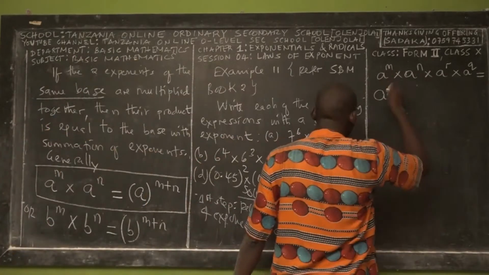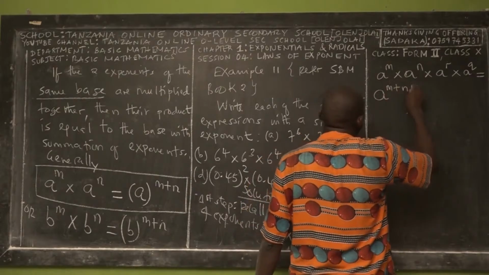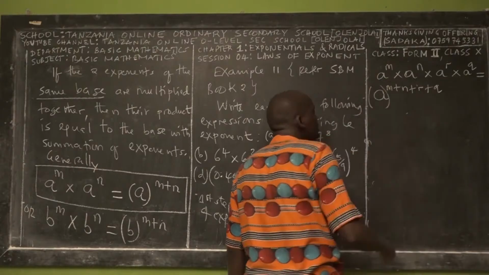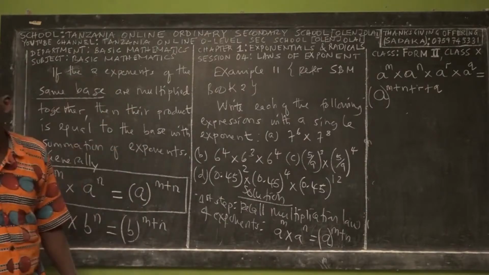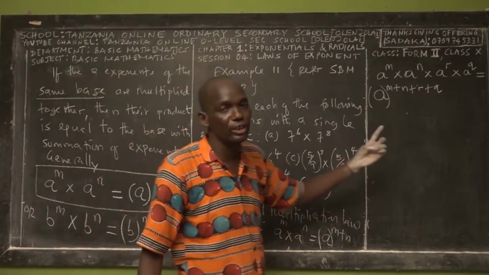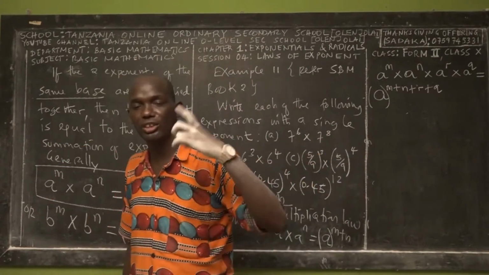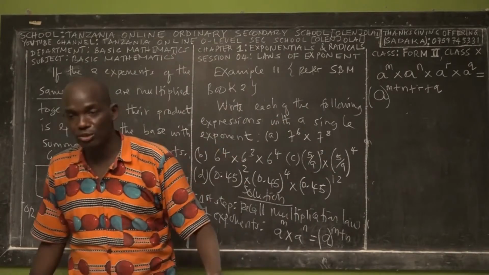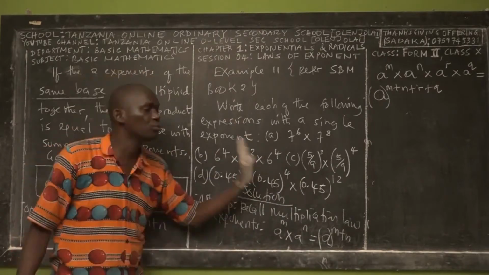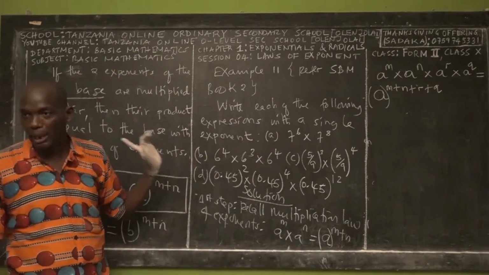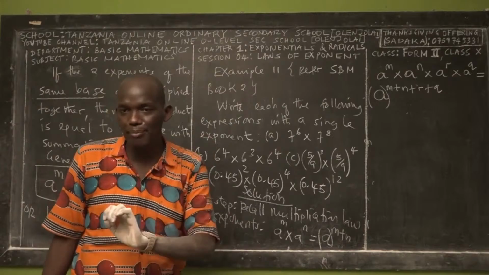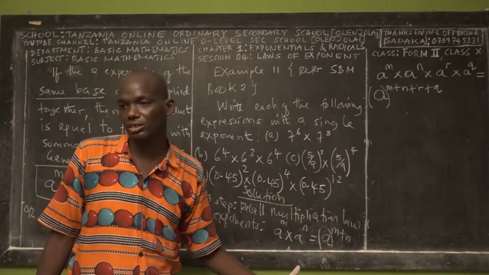So we add what exponent? So a power m plus n plus r plus what? Q. So you see that this is a single exponent, but it's resulted from four exponents of the same base, right? So you may combine either 2 exponents into a single exponent, or 3, or 4, or 5 exponents into a single exponent. So don't worry about the number of exponents. The same law will be applicable under the condition that they have the same base. If they don't have the same base, then this law will not be applicable for that case.